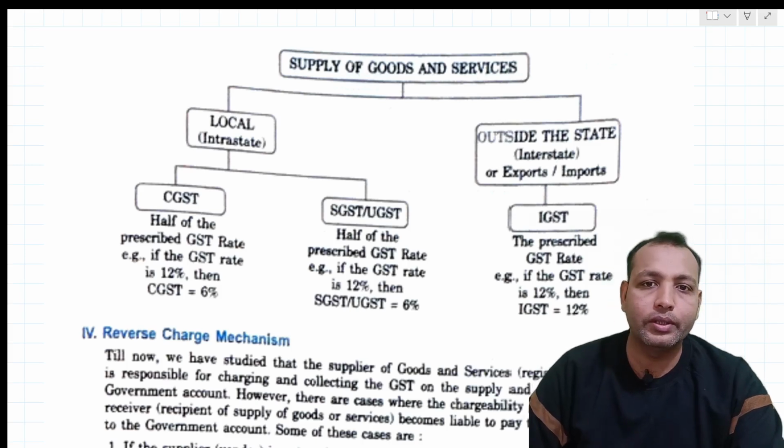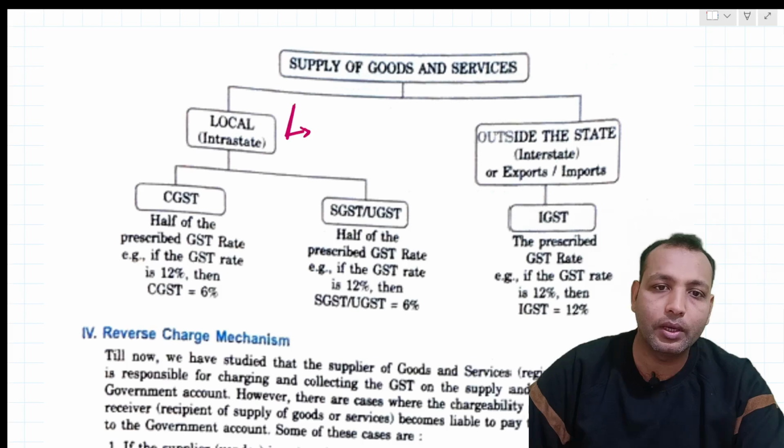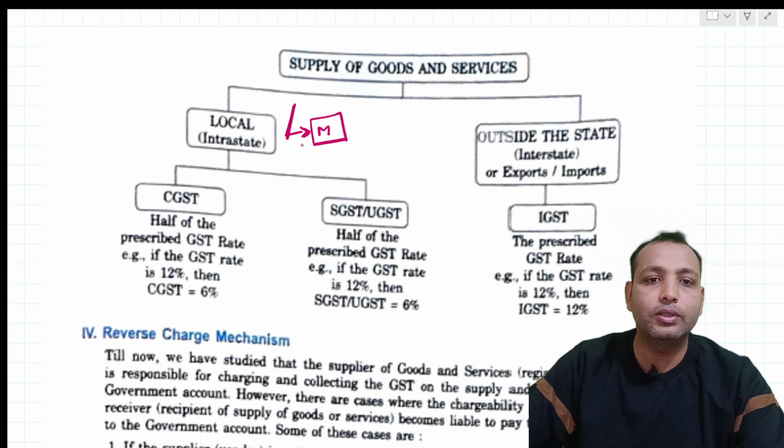Now we'll see the supply of goods and services. Here it can be local, or interstate. Suppose here we say Maharashtra. If we are purchasing and selling in the state only, within the state, not crossing the boundary of Maharashtra, then that will be local, or interstate.